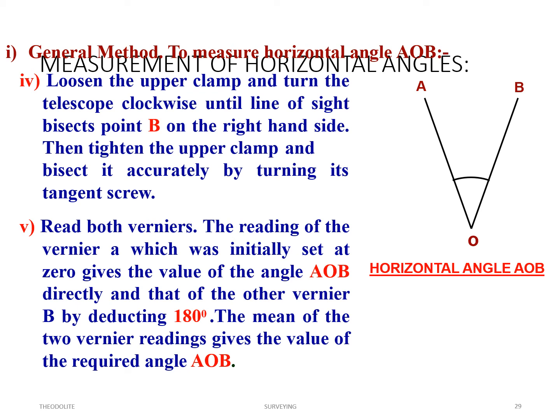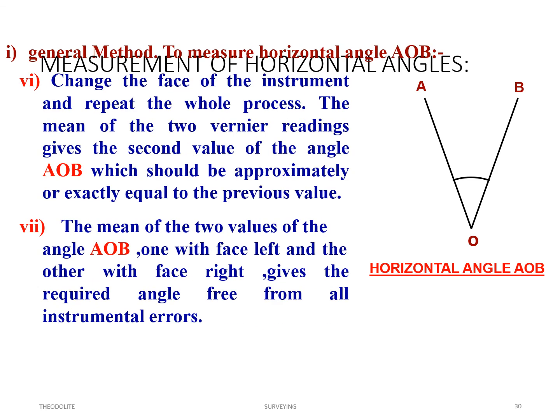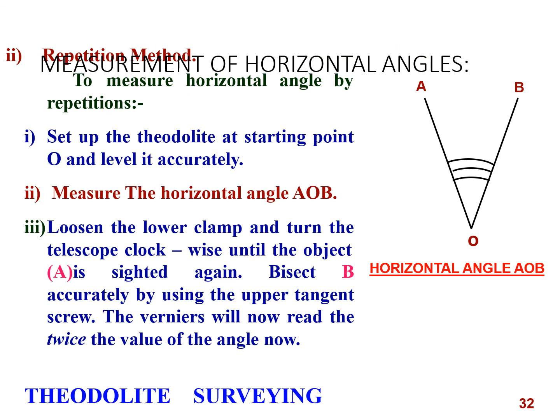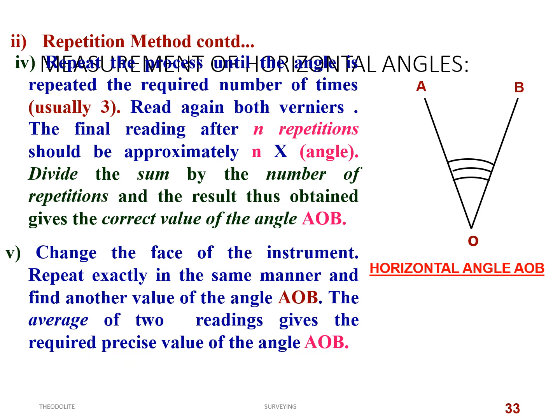We have done with the face left only. Again we must repeat the entire process with the face right also. Then we need to average the face left and face right observations to get the final horizontal angle. This is a lengthy one.